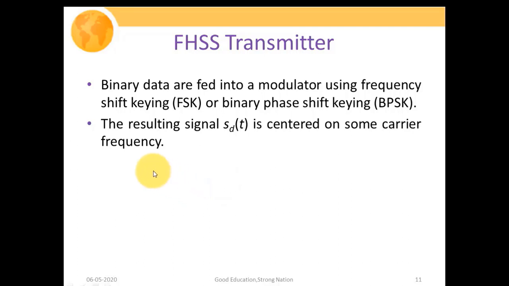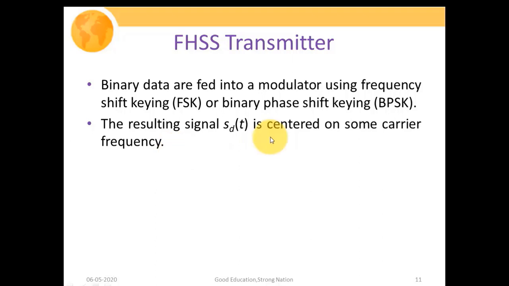Initially the binary data is fed into the modulator using FSK, frequency shift keying, or binary phase shift keying. So we could use any one of them. The resulting signal s(d)(t) is centered on some carrier frequency.